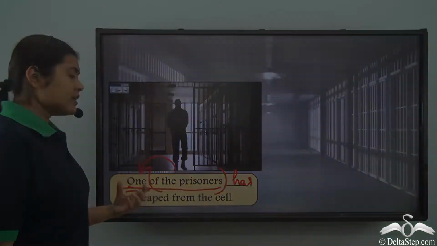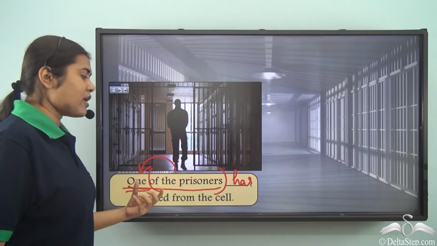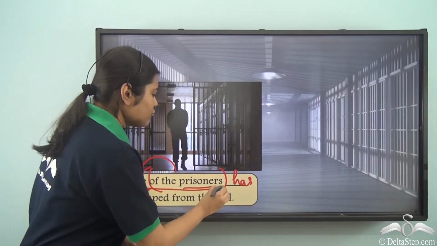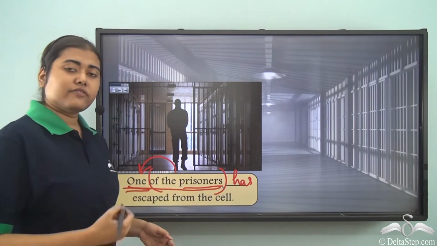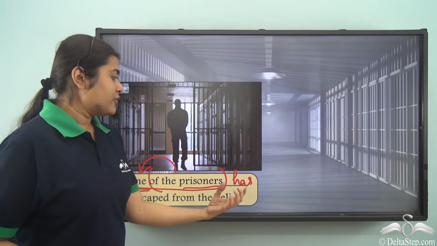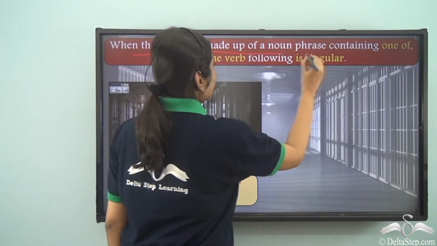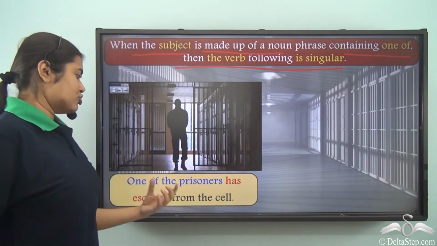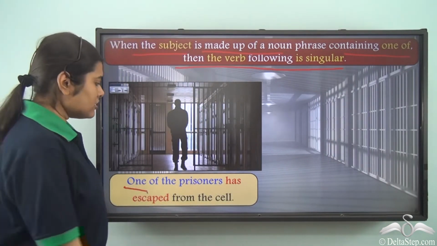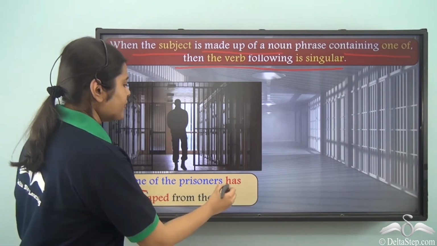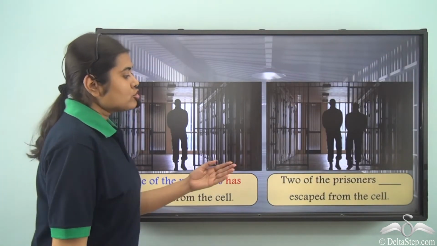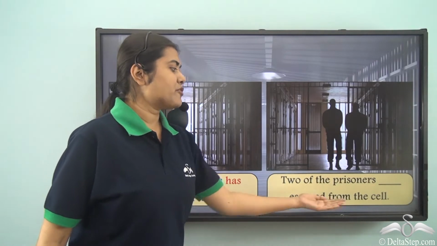So here what you need to remember is that whenever you have a phrase like "one of" before a noun, you will know that noun will always be plural, and the verb that follows this entire phrase will always be singular. So when the subject is made up of a noun phrase containing "one of," the verb following is singular. You should always remember one is singular, so the verb that follows the phrase "one of" will always be singular.